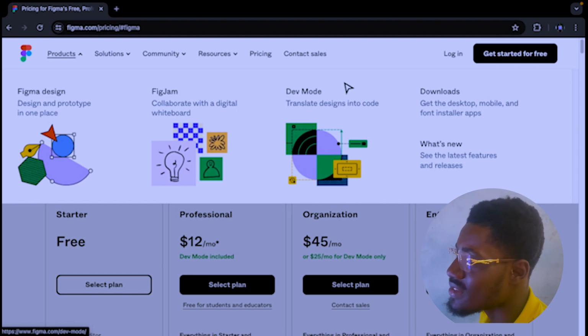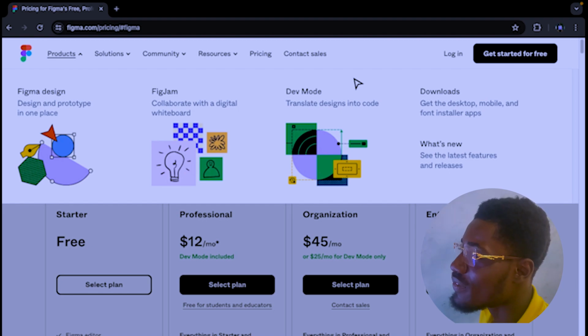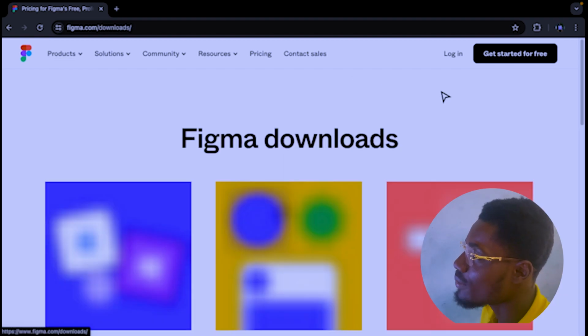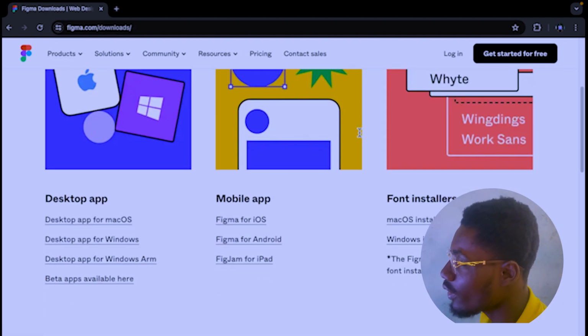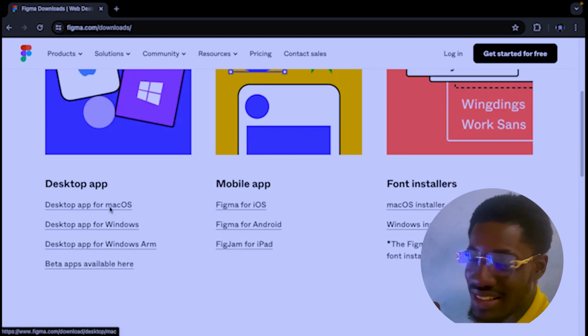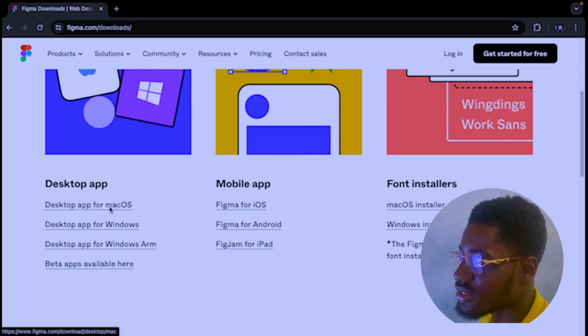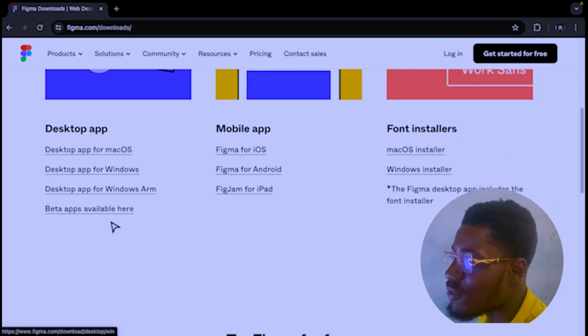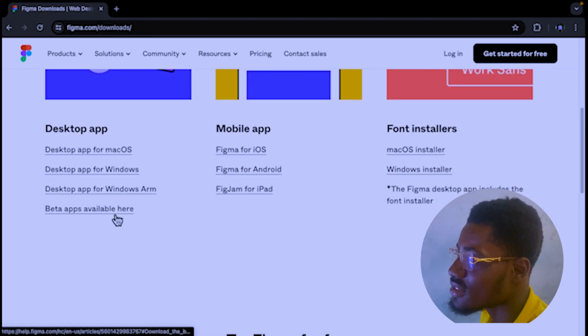If you love it as a desktop base as I do, then you can come here to downloads, and these are the Figma downloads for you. For desktop on Mac OS, you just click on it and it will download. There's also an app for Windows, and Figma for iOS and Android.